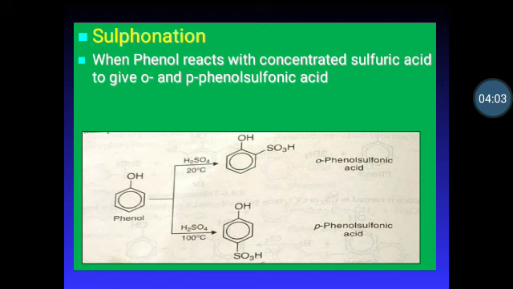The next reaction is sulfonation. When phenol reacts with concentrated sulfuric acid, it gives ortho and para-phenol sulfonic acid. Let's see this reaction. When phenol reacts with sulfuric acid at 20 degrees Celsius, it gives ortho-phenol sulfonic acid. When phenol reacts with concentrated sulfuric acid at 100 degrees Celsius, it gives para-phenol sulfonic acid.